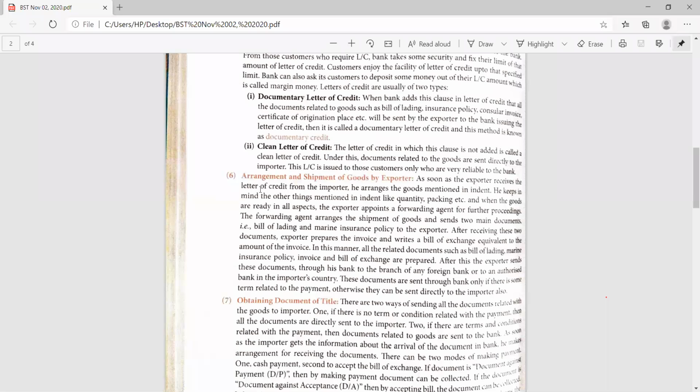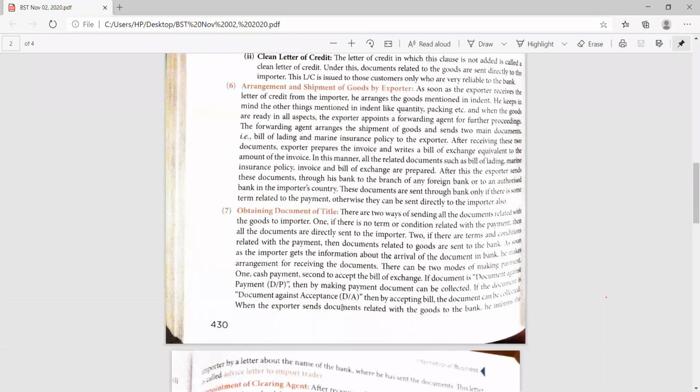After having the letter of credit, the exporter does the arrangement and shipment of the goods, and the shipment is to be done by the exporter. So he will do this kind of arrangement, and after that, he obtains the document of the title. What is the document of the title?